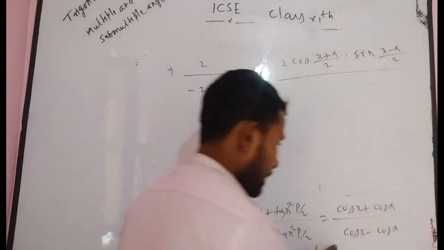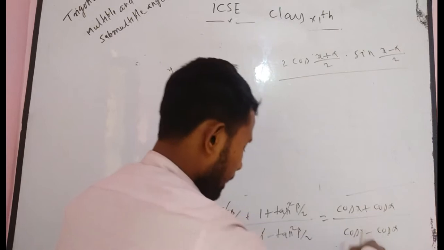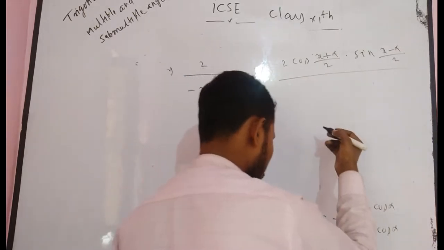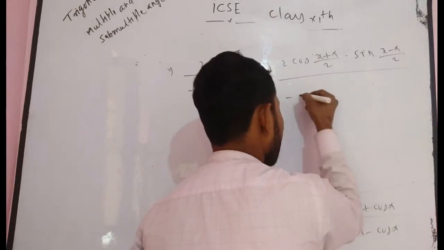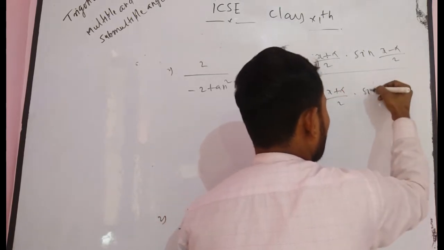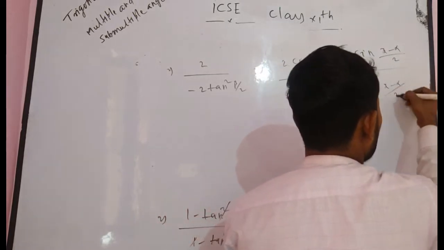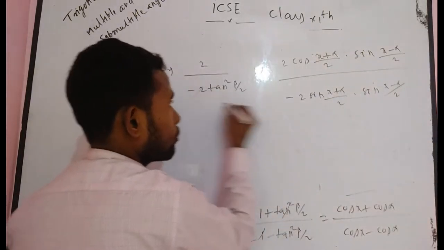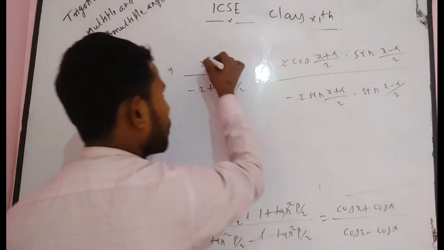Divided by, here it is cos C minus cos D. So cos C minus cos D is equal to what? Minus 2 times sin (x plus alpha) by 2 into sin (x minus alpha) by 2. Now here minus 2 and minus 2 cancel each other, and 2 and 2 cancel each other.